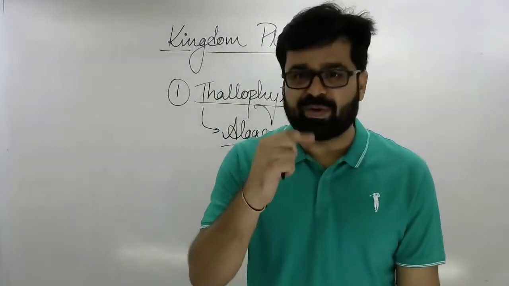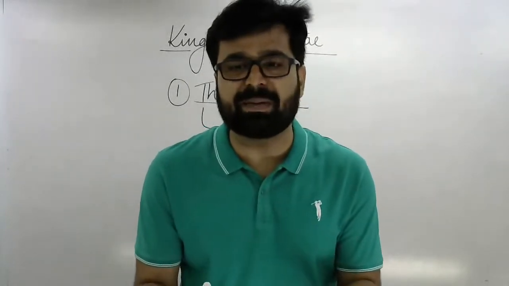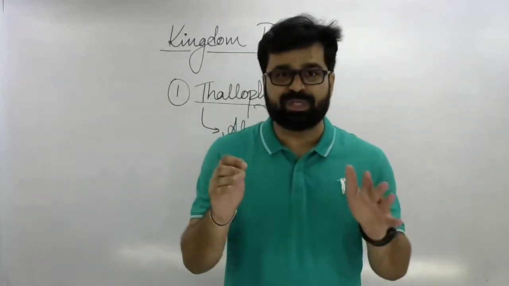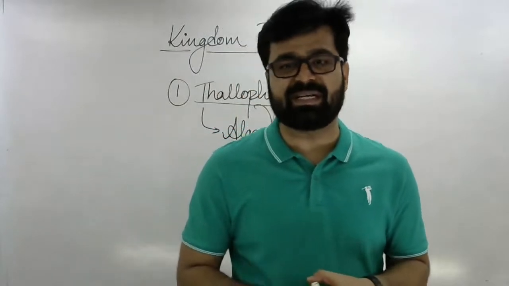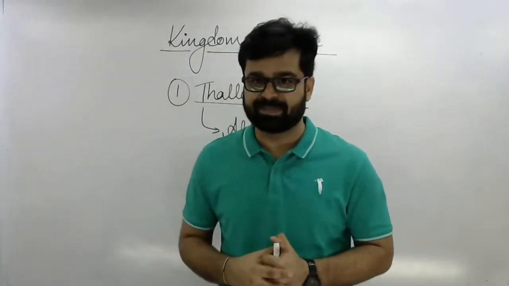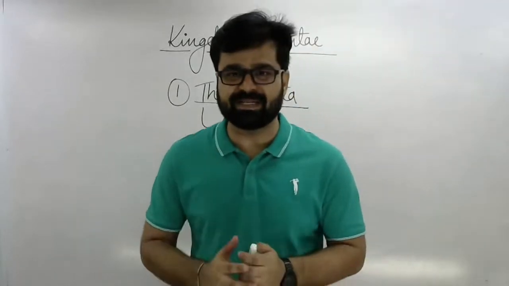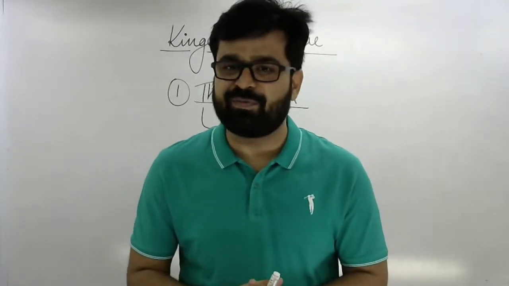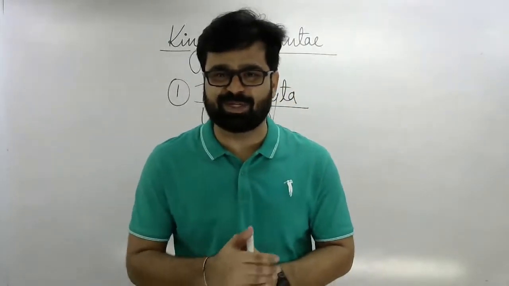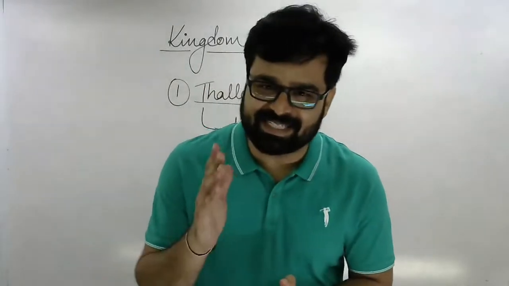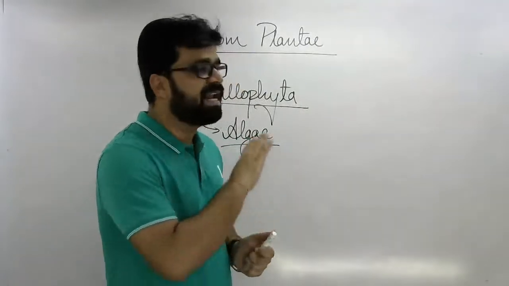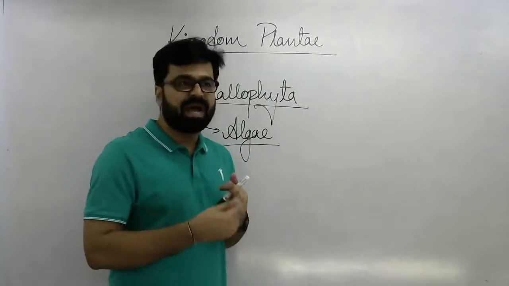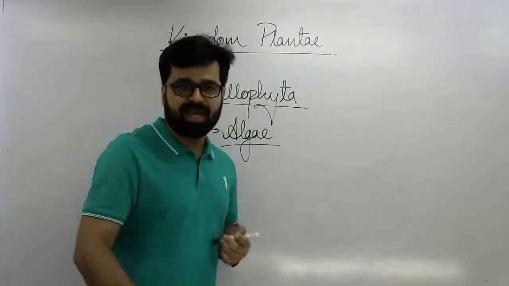Okay. Now, one question for you people. Which is the universal pigment which is present in all the members of kingdom plantae? Yes, I am waiting for your answer. Quickly write it in chat box. Chlorophyll A, absolutely right. First answer was given by Gaurav. That's very good. Yes, it's chlorophyll A. Chlorophyll A is present in every member of kingdom Plantae, though it's algae, bryophyte, pteridophyte, gymno or angiosperms.